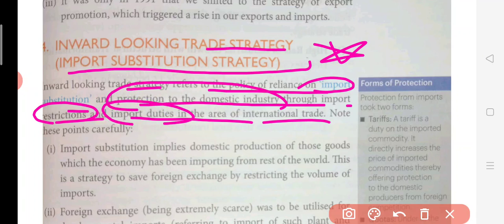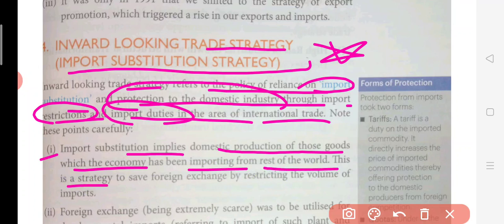and import duties were there to protect all these domestic companies. Now, the first point here is: import substitution implies domestic production of those goods which the economy has been importing from the rest of the world. This is the strategy to save the foreign exchange by restricting the volume of the imports. So already I told you about this, that whatever you are importing from the other economy, we will be making that thing in India only.